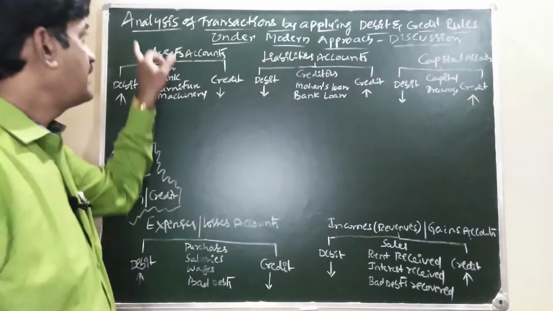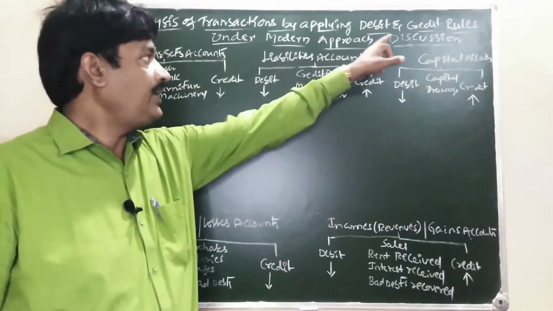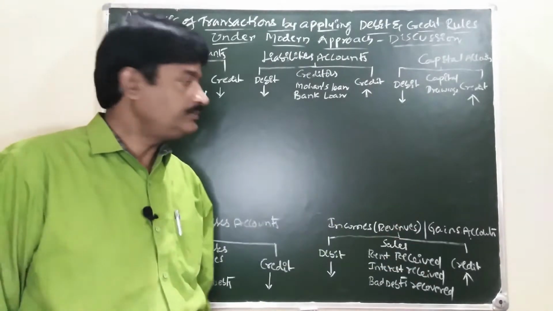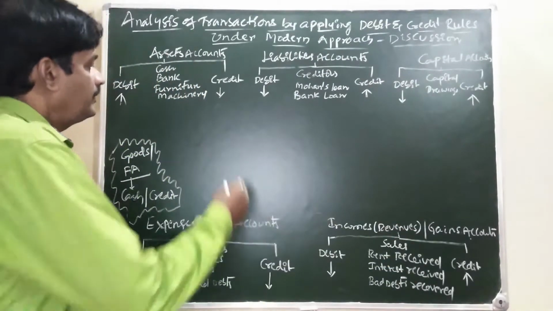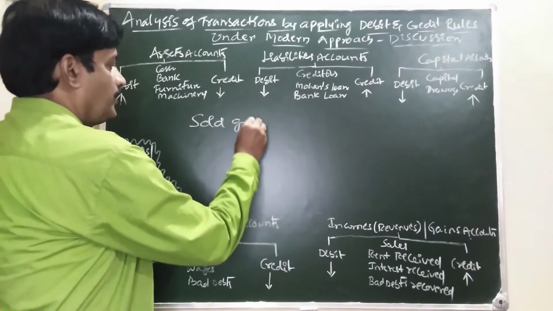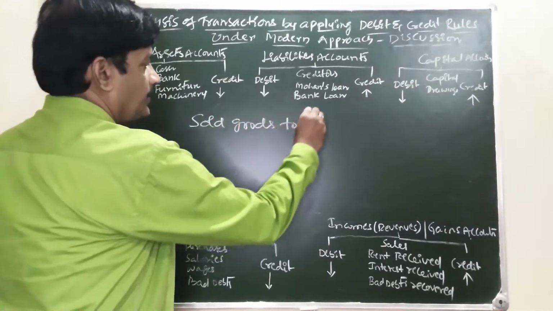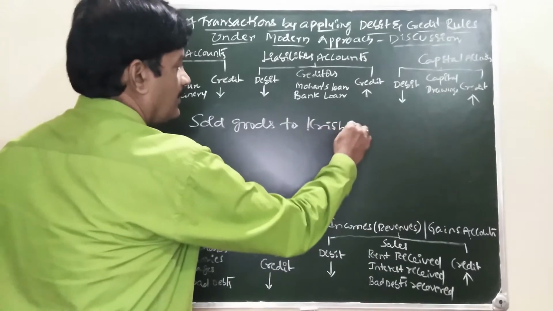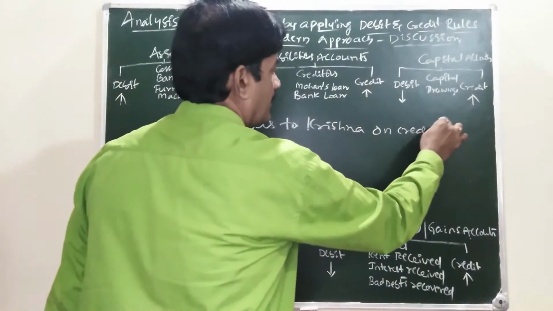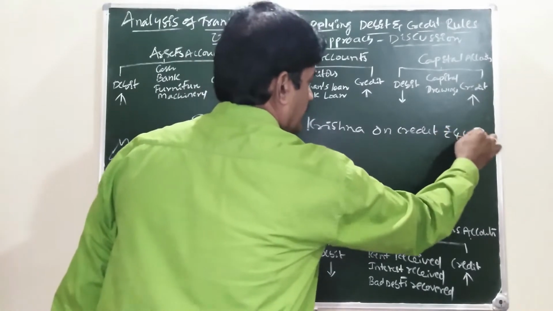I am continuing the previous video in respect of analysis of transactions by applying debit and credit rules under the modern approach discussion. Now next one. Sold goods to Krishna on credit, rupees 40,000.